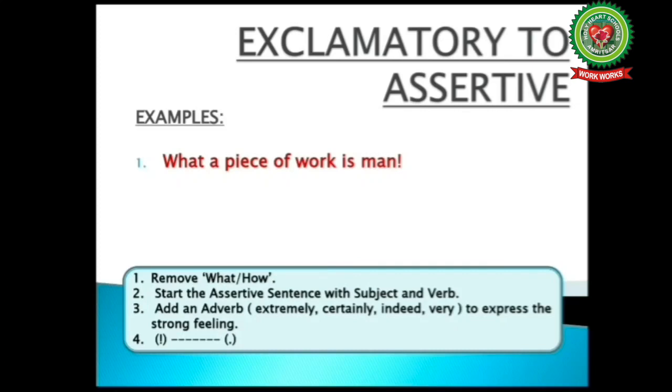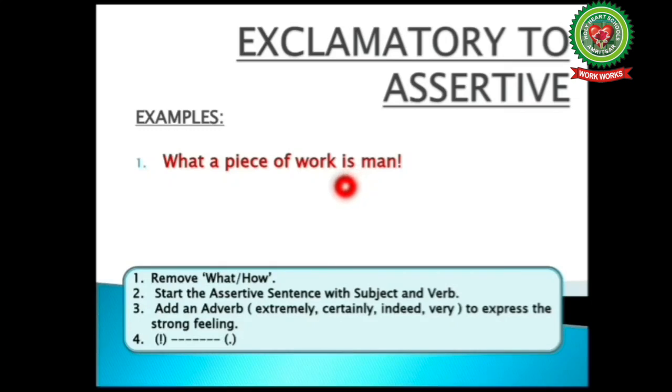Now students, in this sentence, first we will remove what. Then we have to start the sentence with subject, and in this sentence the subject is man. With subject, students, we have to write down the verb, and the verb here in the sentence is.